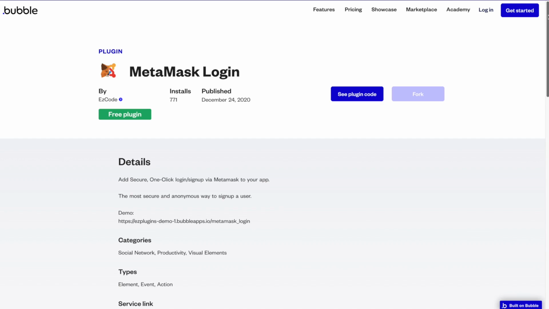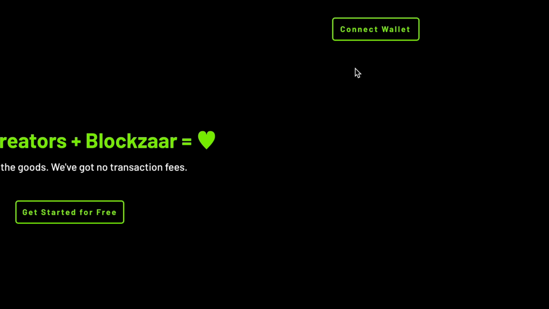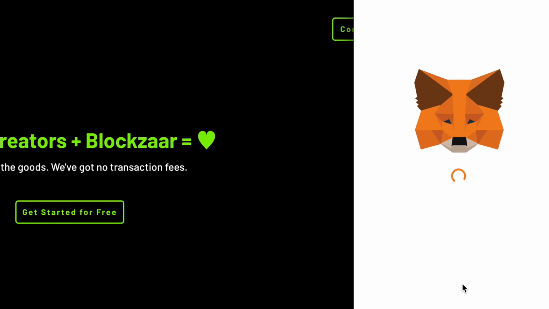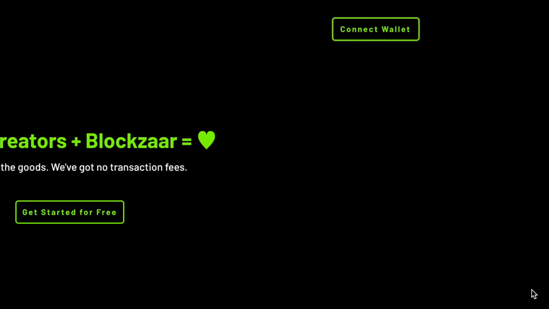Metamask Login, this one is free and you can copy their example code. So you can have your users sign up and log in using just their MetaMask wallet. This is a really powerful feature, and I've used this on a couple of my apps to make it so that users can anonymously log into my application without using an email address. It's actually a really cool feature.